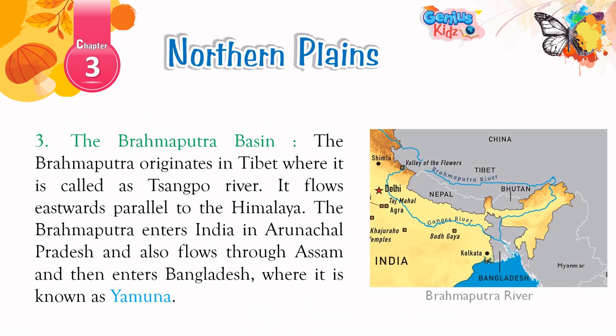3. The Brahmaputra Basin. The Brahmaputra originates in Tibet, where it is called the Tsangpo River. It flows eastwards parallel to the Himalaya. The Brahmaputra enters India in Arunachal Pradesh and also flows through Assam and then enters Bangladesh, where it is known as Yamuna.